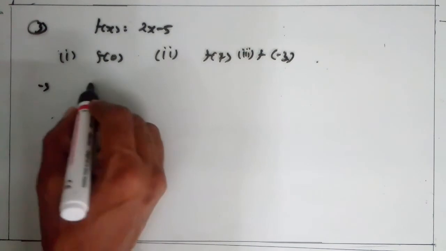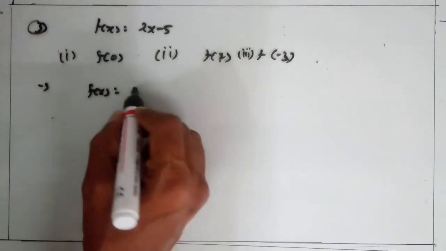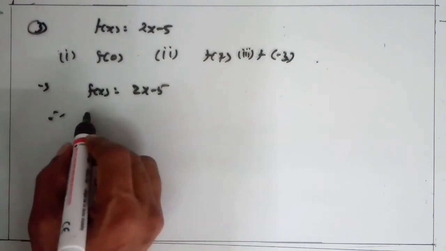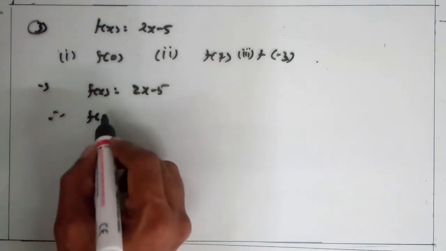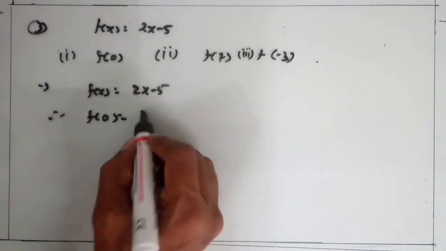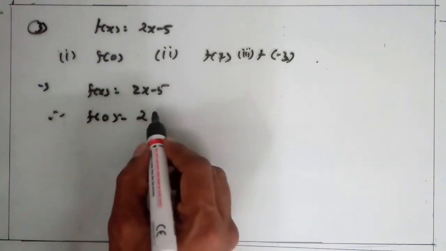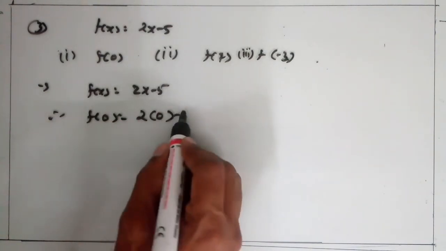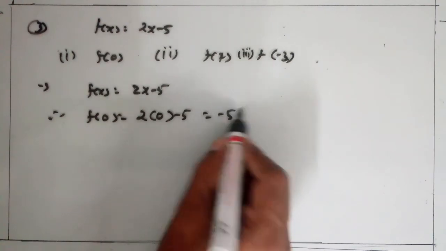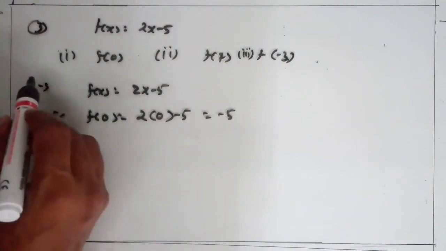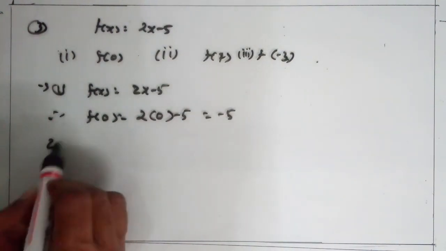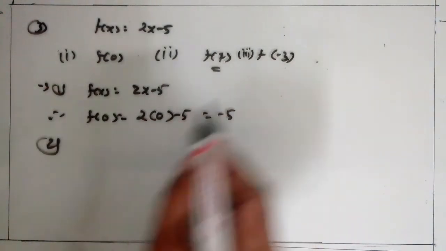For the first, here f(x) = 2x - 5 is given. Therefore f(0) is obtained by replacing x by 0, so 2 × 0 - 5 becomes -5. Clear? Similarly, number 2, find f(7).